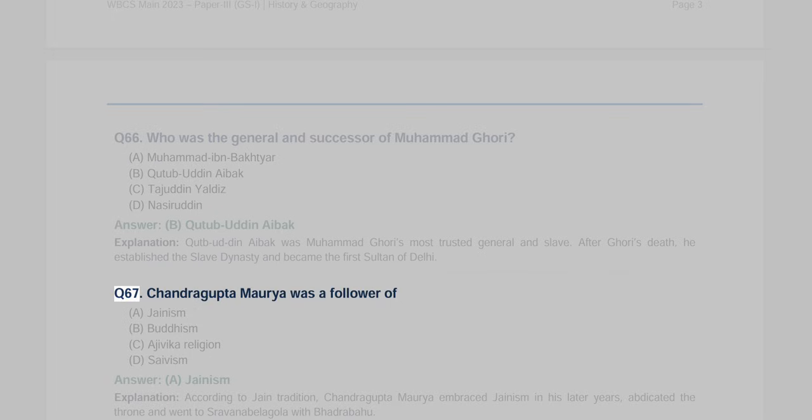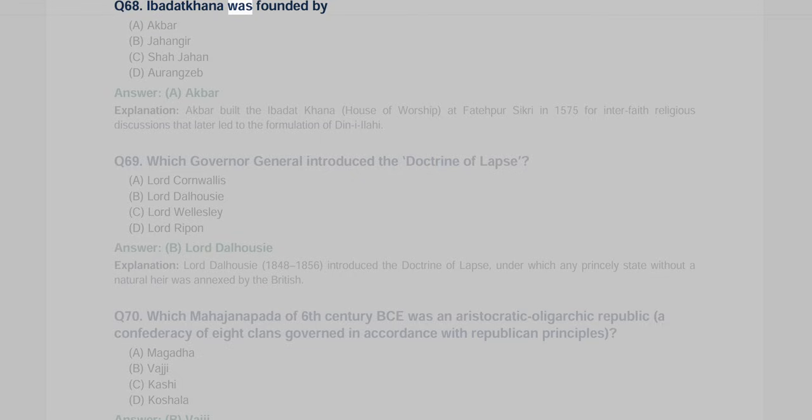Q67. Chandragupta Maurya was a follower of A. Jainism, B. Buddhism, C. Ajivika religion, D. Saivism. Answer A. Jainism explanation. According to Jain tradition, Chandragupta Maurya embraced Jainism in his later years, abdicated the throne and went to Sravanabelagola with Bhadrabahu.